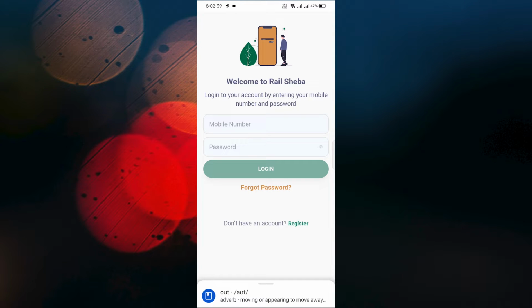After opening it, a page like this will appear. Let me take you to the bottom of this page, and here you can see the option Register. Let's click on it.